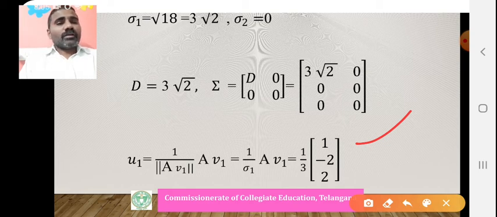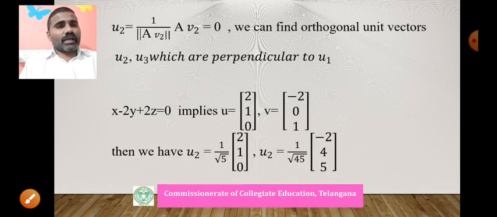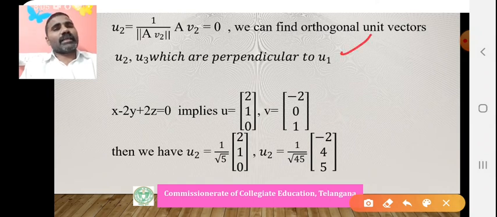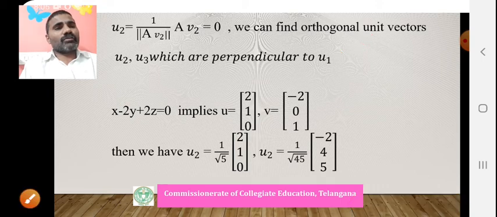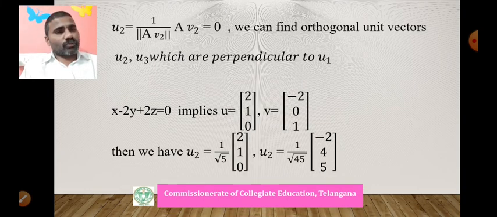Now, what are U1, U2, U3? U1, U2, U3 are orthogonal to each other. That's why we can find U2 and U3, another two vectors which are perpendicular to U1. Let us take U equals XYZ, which is perpendicular to U1. What are the vectors of U1? U1 vectors are 2 minus 1, 2, neglecting 1 by 3. Perpendicular to this means X minus 2Y plus 2Z equals 0, which implies we will get 2 independent solutions, (2, 1, 0) and (minus 2, 0, 1).